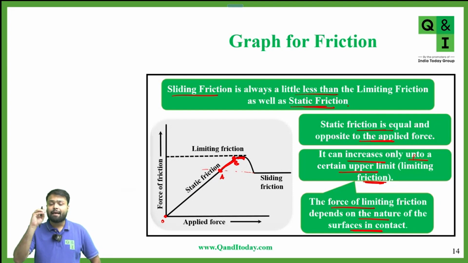So you can say limiting friction is the maximum value of the static friction which can be offered by the surface before starting of the motion. And limiting friction is always more than the sliding friction.